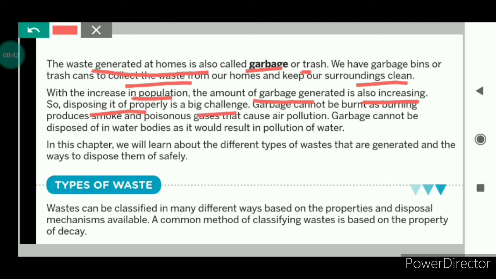Now the question comes, why? Because if we burn the garbage, it produces smoke and poisonous gases, which results in the pollution of air. So this option of burning the garbage is ruled out. Second, if we dispose of the garbage in water bodies, then it will pollute the water bodies. So this option is also not a good idea. Now we will see how we can manage the waste so that it does not harm our environment. But before understanding that, it is important to understand the different types of waste.